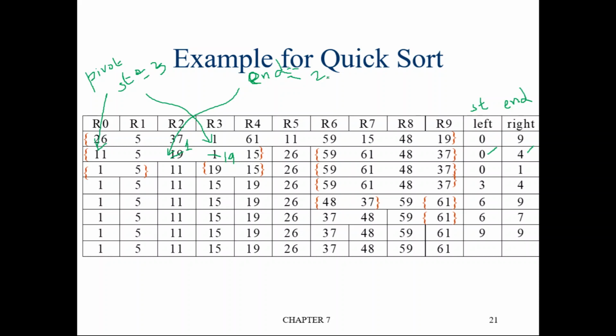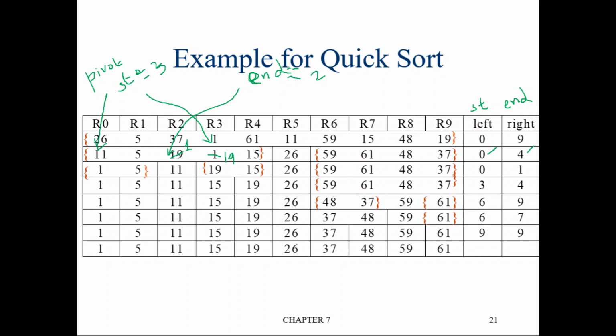If start is greater than end, then what should we do? As long as start is less than end, and the incrementing and decrementing process stops, we will swap the element at start location and the element at end location. But if start is greater than end, the element at end location should be swapped with the pivot element.